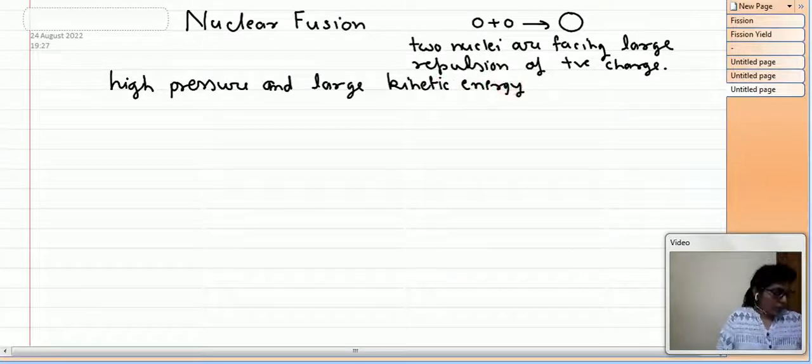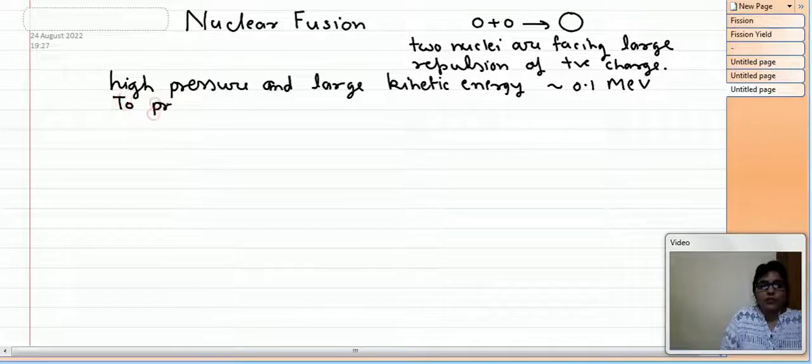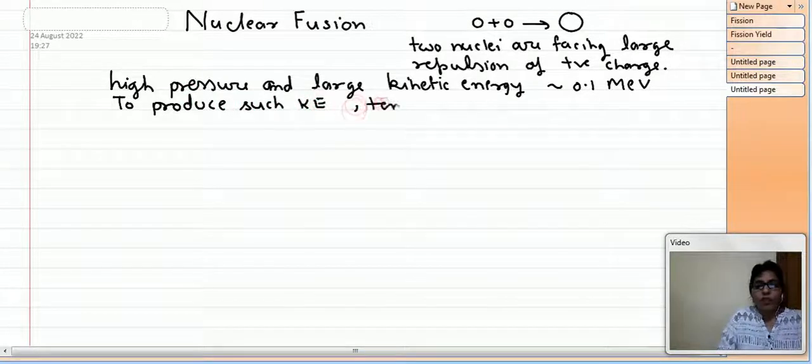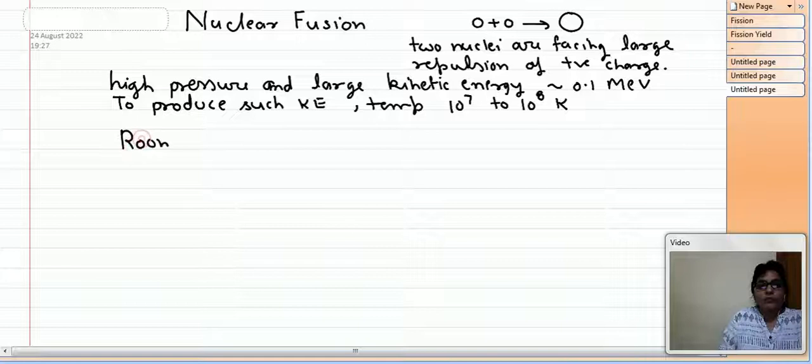This large kinetic energy should be of the order of 0.1 million electron volt, and to produce such kinetic energy, we need a temperature of around 10 to the power 7 to 10 to the power 8 Kelvin.